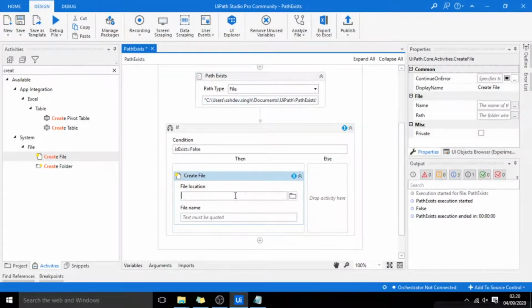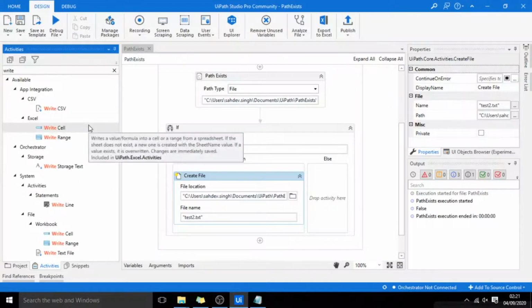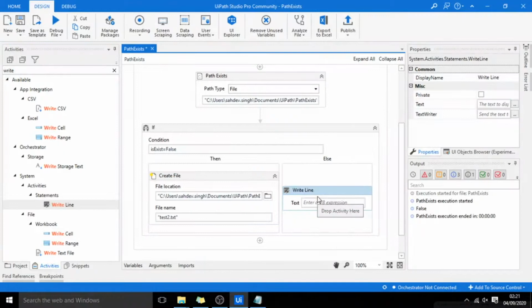Here I will specify the path and file name, test2.txt. In another case, if it already exists, means if this value is true, then we will print one message using Write Line: file already exists.